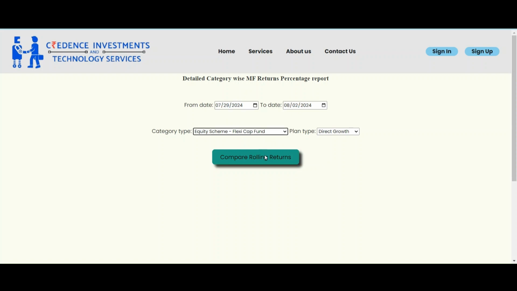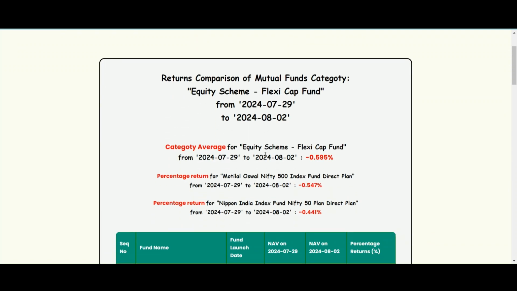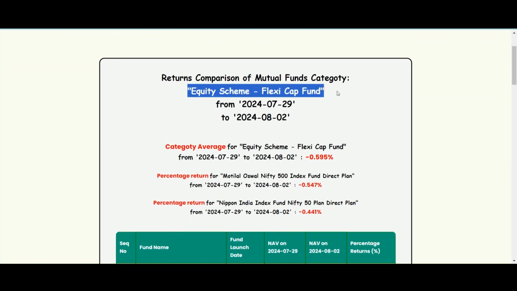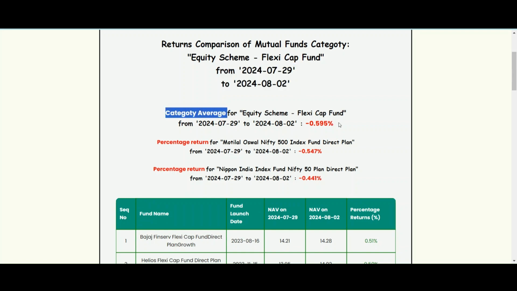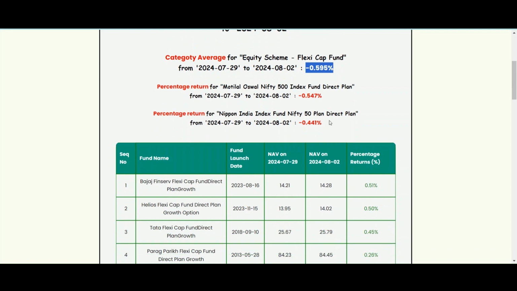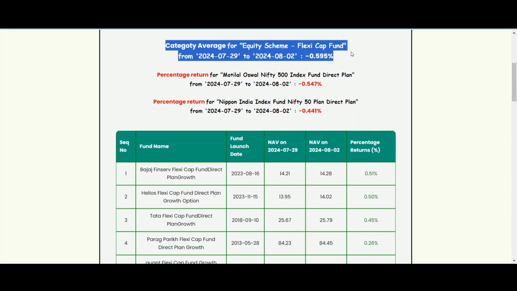Here is a comprehensive report for all funds under Equity Flexicap category for the specified week, 29th July 2024 to 2nd August 2024. The category average for this period is minus 0.595%. The category average percentage is calculated as the average of percentage returns of all Flexi Cap mutual funds listed below.